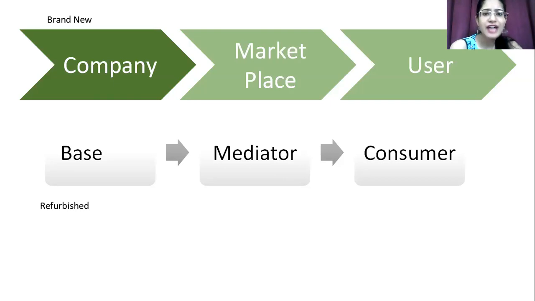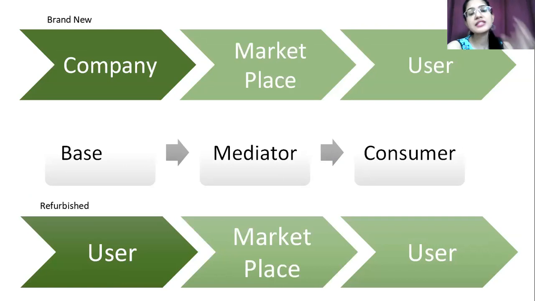Now the user has a gadget and it is owned by that person. Now that person is tired or wants to resell it, then that pre-owned gadget is resold in the marketplace and it becomes refurbished. So here the base is the user who has the gadget in hand. Reselling also takes place in the marketplace, be it online sites or offline sites. Once the gadget is in the marketplace and a new user takes it, it is known as a refurbished gadget.